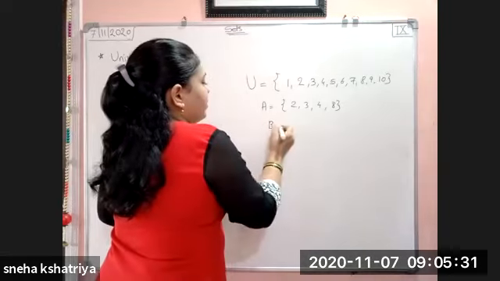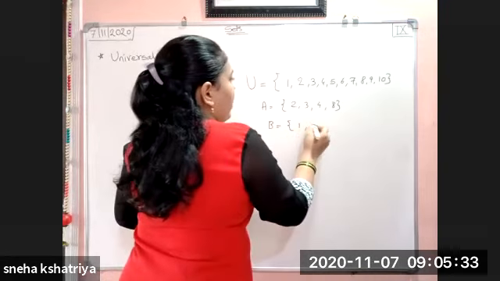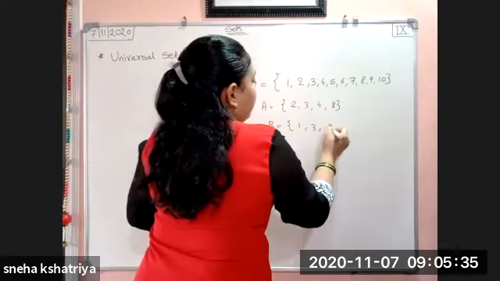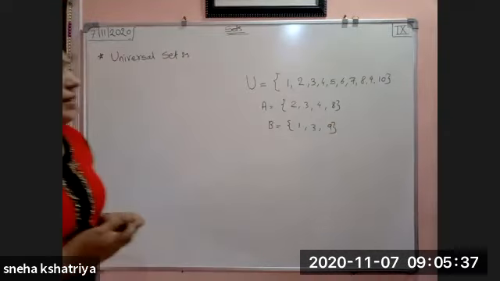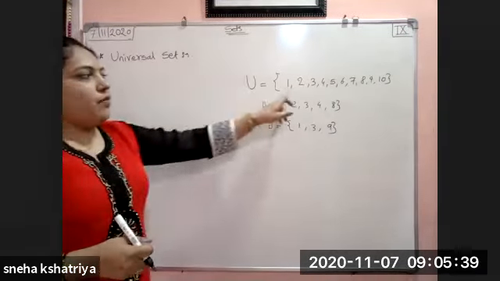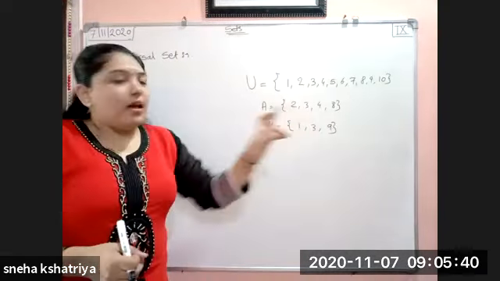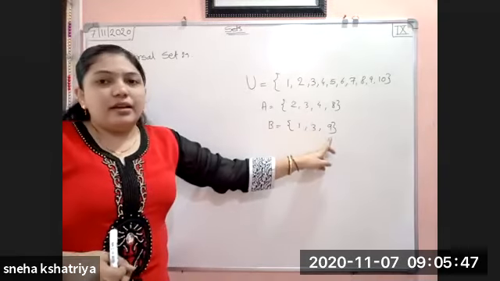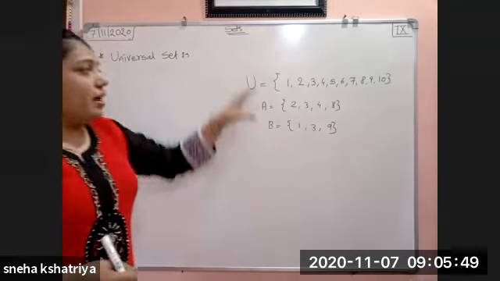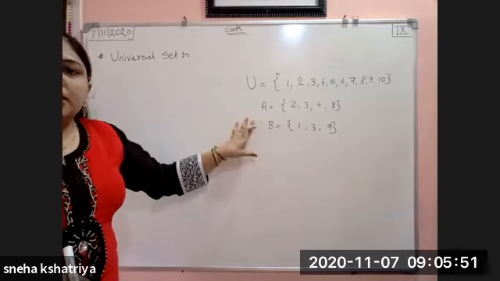Okay, and B is one more set, that is 1, 3, and 9. So I have given you these three sets.